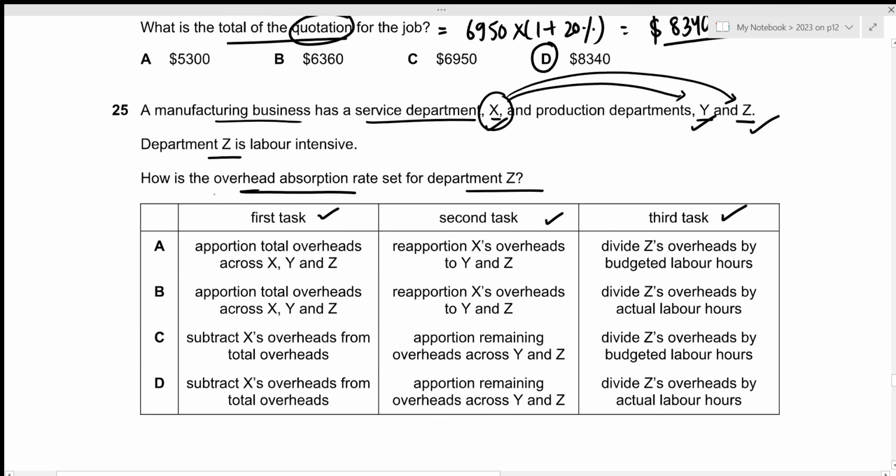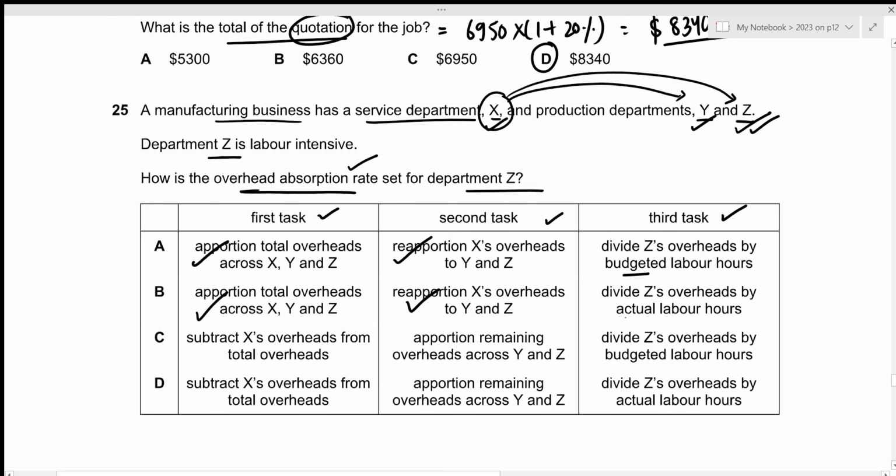Then since we know that department Z is labor intensive, in order to calculate the overhead absorption rate, we would have to divide the total overheads for Z department by the number of direct labor hours. That's what we're looking for. So the first one is apportion total overheads across X, Y and Z, which is given by option A and option B. Then the second task is to reapportion X's overheads to Y and Z, which is again given by option A and option B. And the final one is to divide Z's overheads by our labor hours.